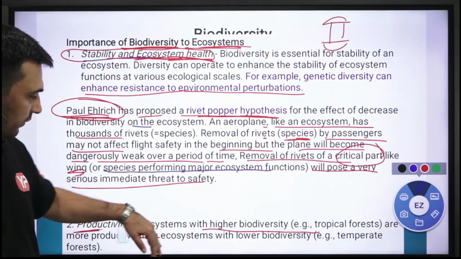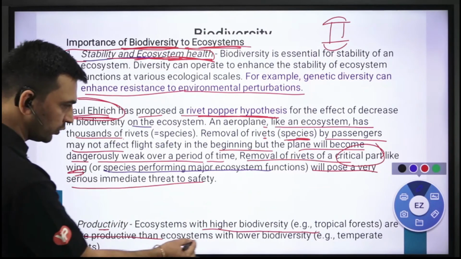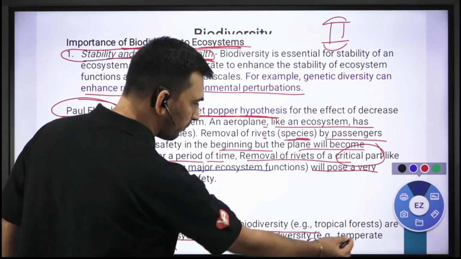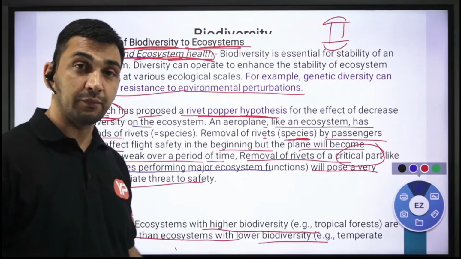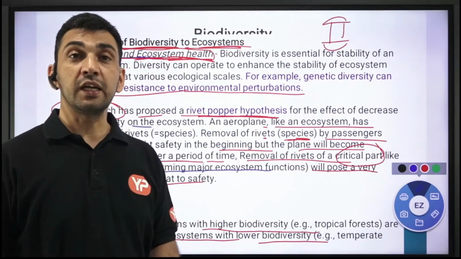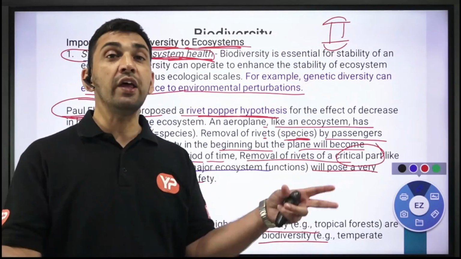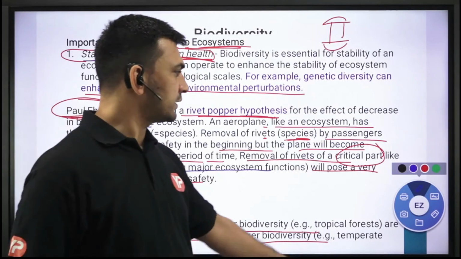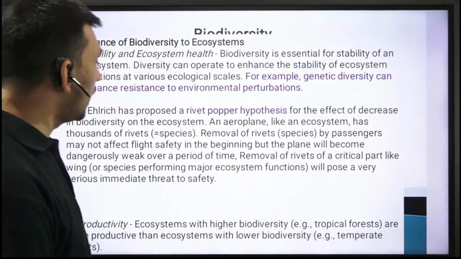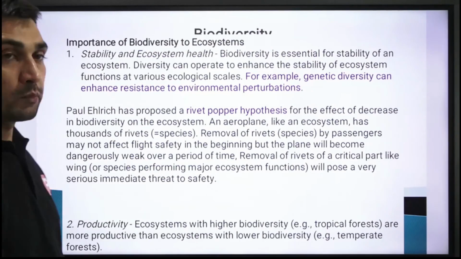More productive means a large amount of living biomass will be produced in that ecosystem. With lower biodiversity, obviously, if you talk about a temperate forest or a desert area, the productivity in that particular ecosystem is going to be low, because the biodiversity in that area is far less. So that is how you can see how important biodiversity is in a particular ecosystem.